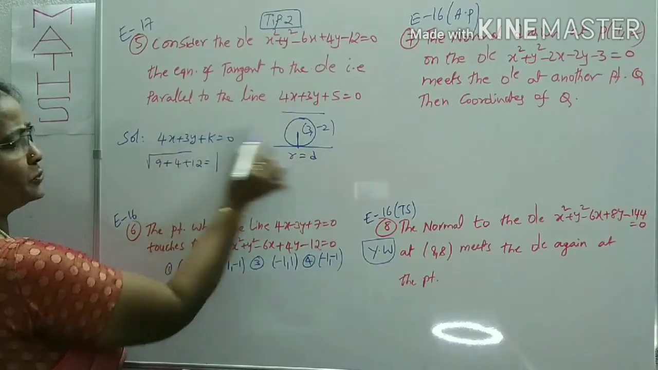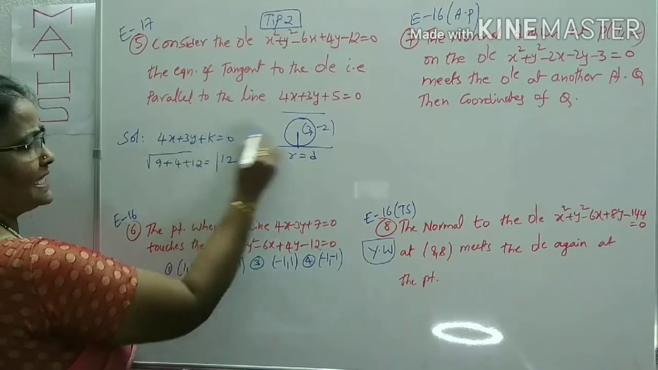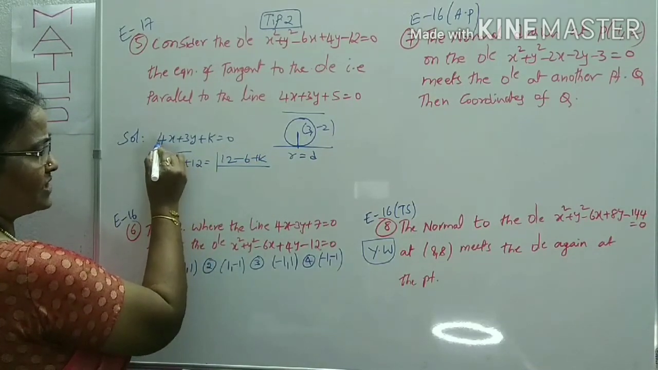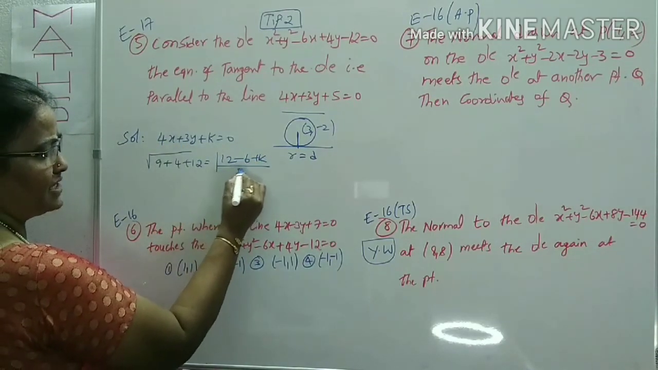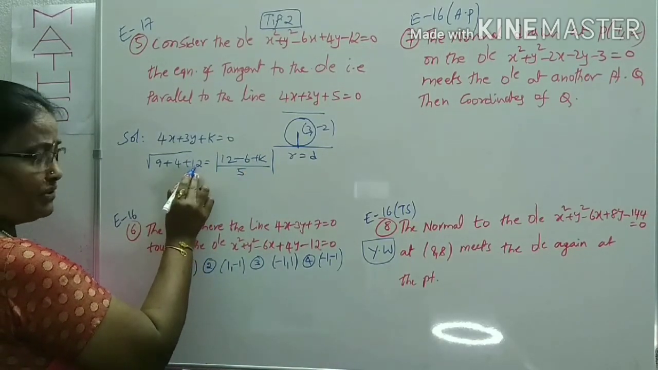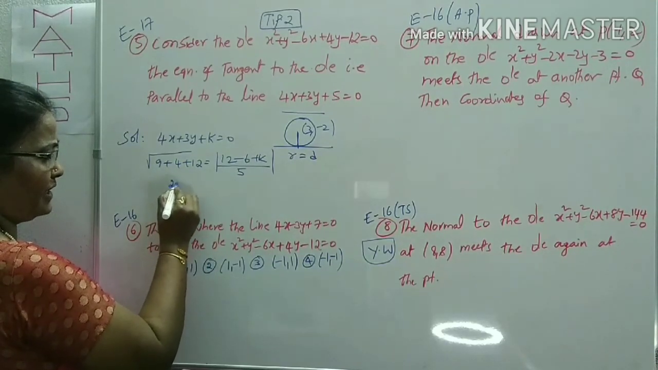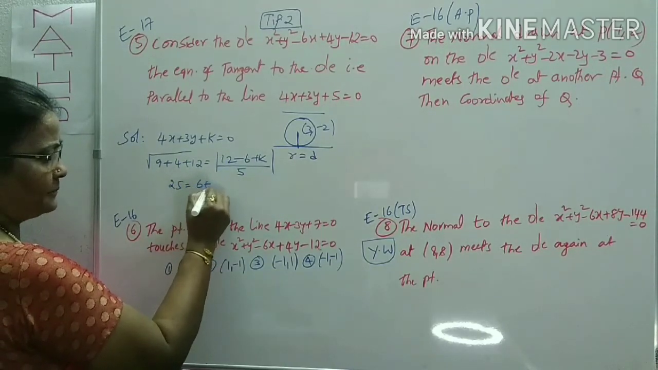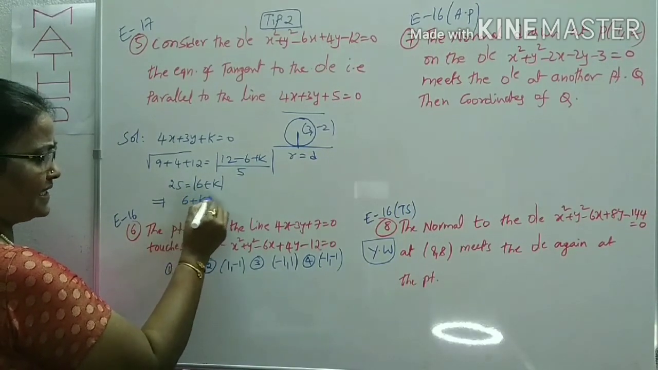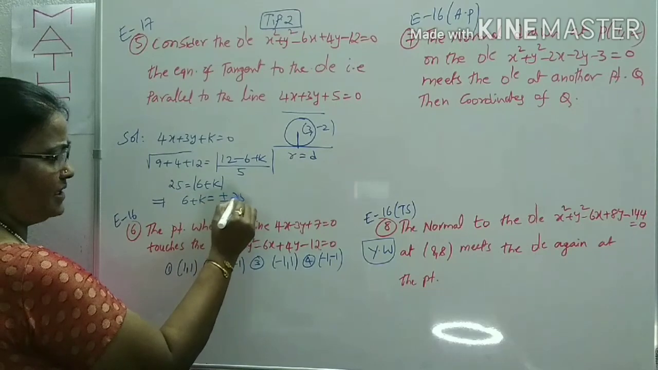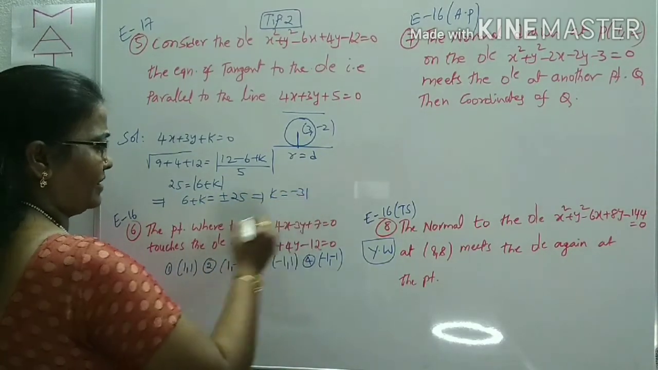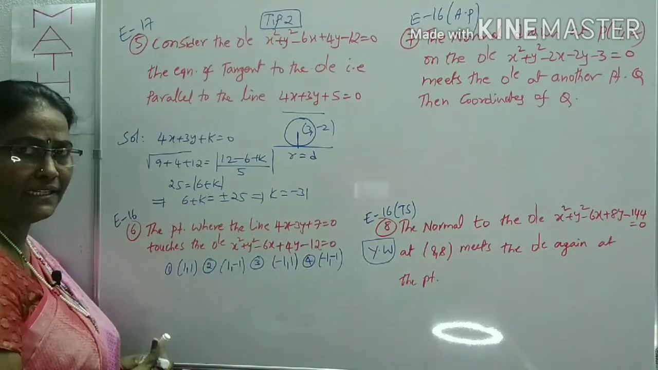Distance, you know, that is 4 into 3 is 12, plus 3 into minus 2 minus 6, plus k, by root over 16, 4 square 16 plus 9, 25, root 25 is 5. By the simplification, 9 plus 4 is 13 plus 12 is 25, root 25 is 5, 5 into 5 is 25 equals 6 plus k. Under modulus you can use plus or minus: 6 plus k is plus or minus 25. So by taking the minus 25, k is minus 31. If we take the plus 25, k is 19.